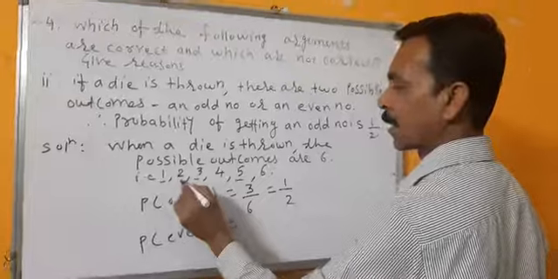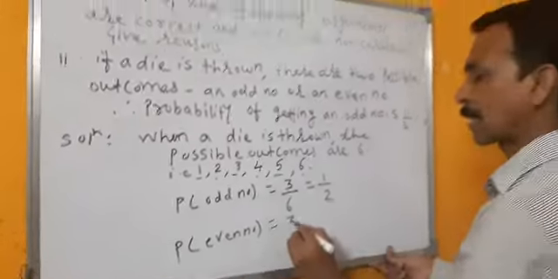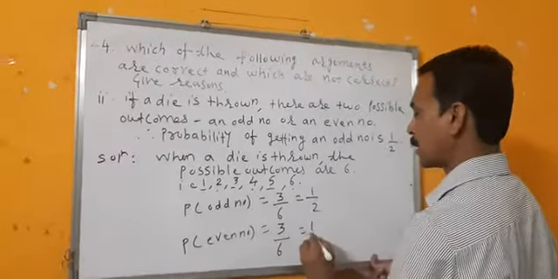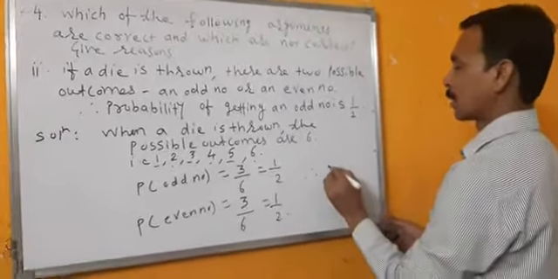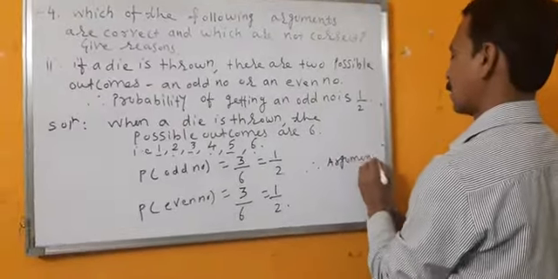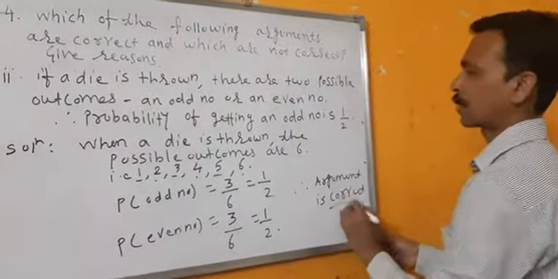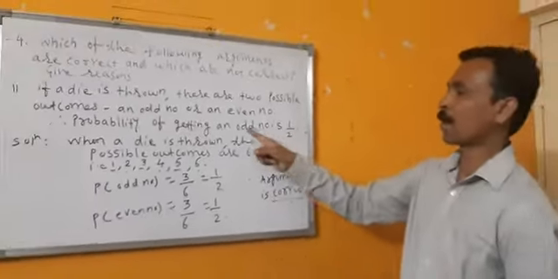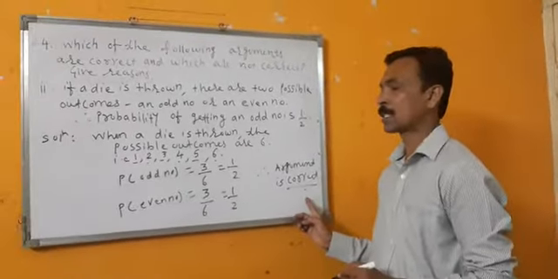Which are even here? 2, 4 and 6. How many numbers are there? 3. 3 by 6 is equal to 1 by 2. Therefore, argument is correct because they said that the probability of an odd number is 1 by 2. So this is the probability.